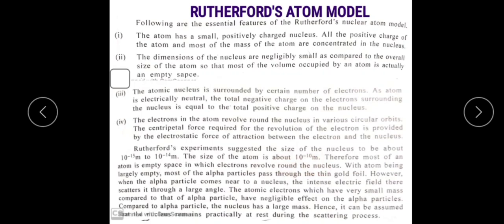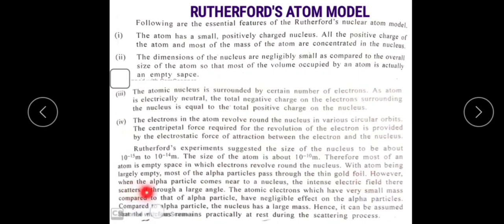Therefore, most of the atom is made up of empty space in which electrons revolve around the nucleus. With the atom being largely empty, most of the alpha particles pass through the thin gold foil without any deviation.